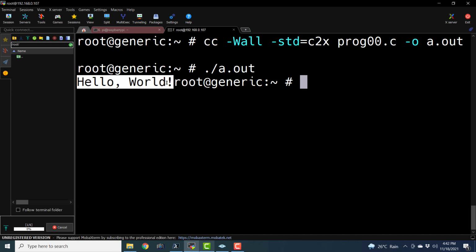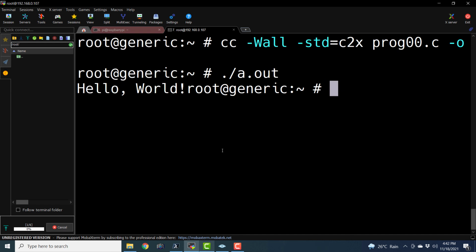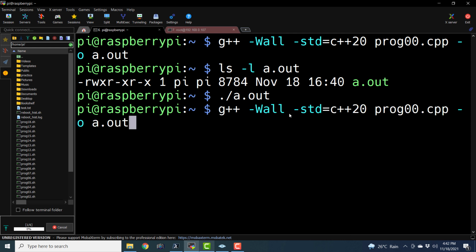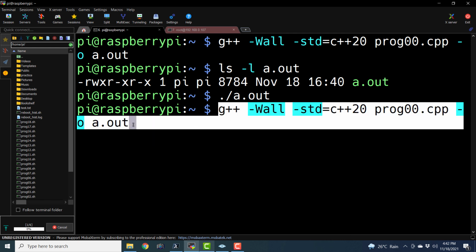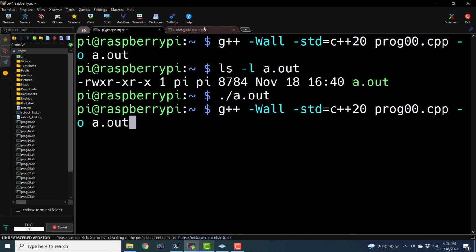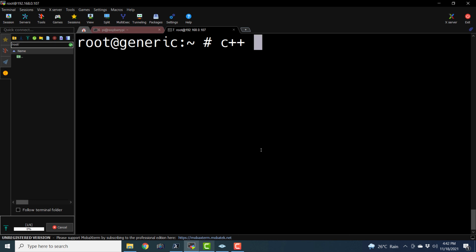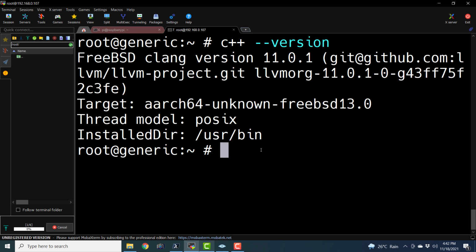It may be a bit difficult for us to see because the color is the same for the prompt as well as the output. Similarly, we can use the C++ utility. So let me copy the command. Let's clear the screen, and the compiler name is c++ in FreeBSD and Unix-like operating systems, --version, and it is also using Clang as a backend.